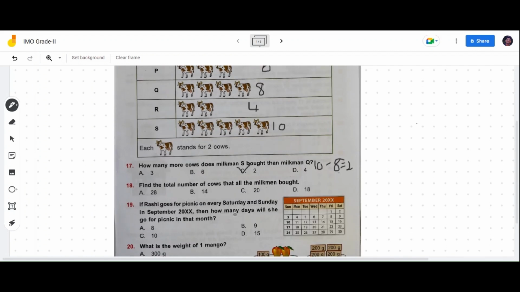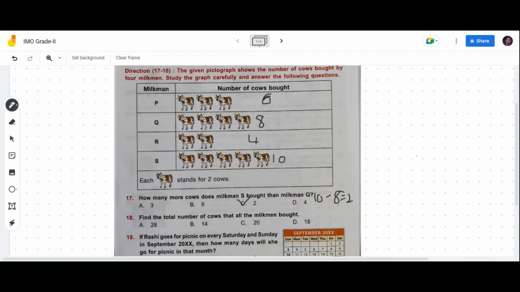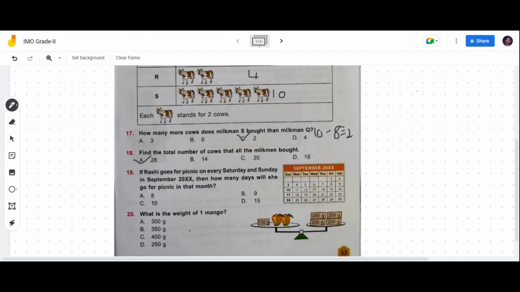Find the total number of cows that all the milkmen bought. Now let's add all together: 6 plus 8, 14, 14 plus 4, 18, 18 plus 10, 28. Option A 28 is the correct answer.